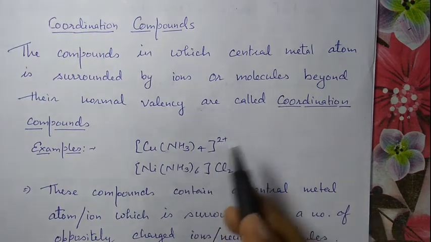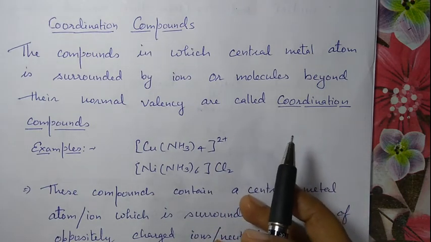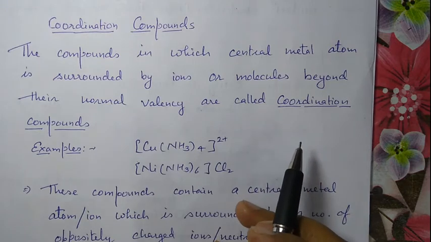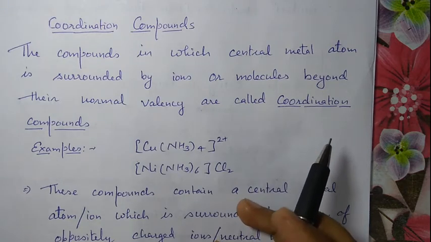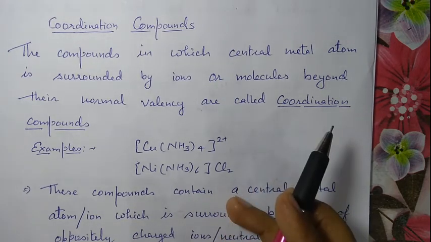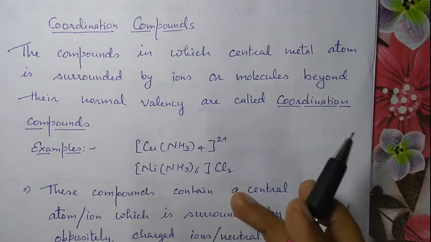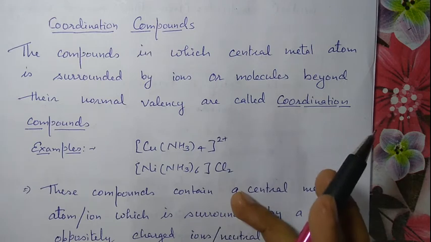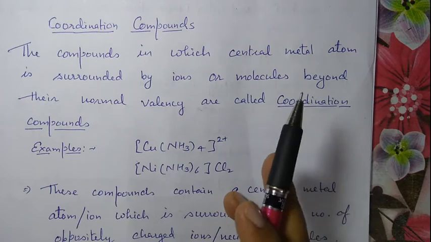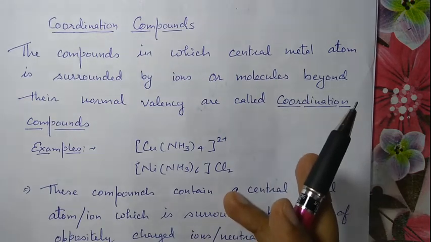The property of these double salts will always be the same as that of the constituent compounds. It means they can give the reaction and the test of the constituent compounds.